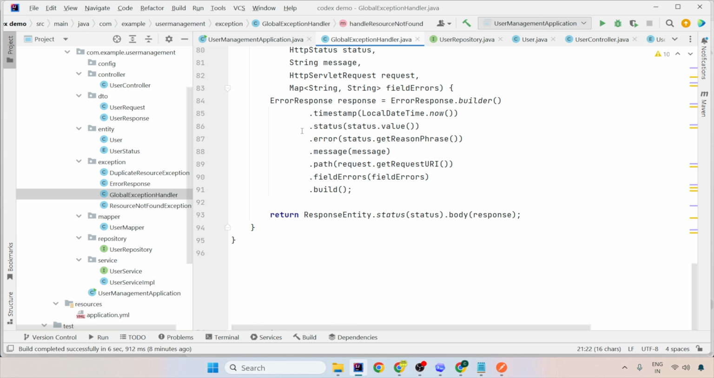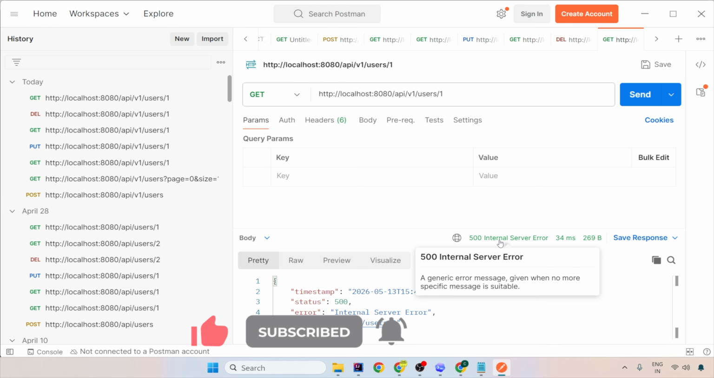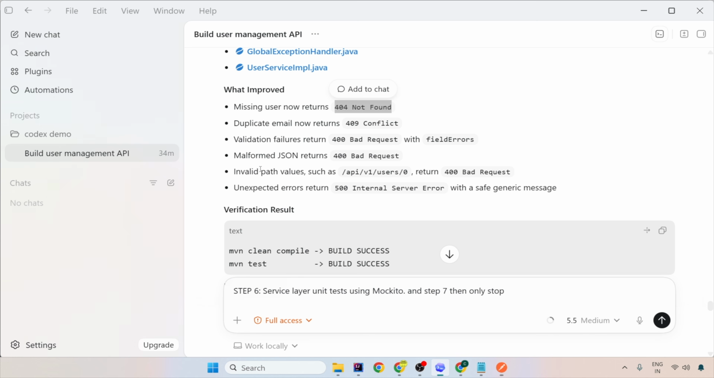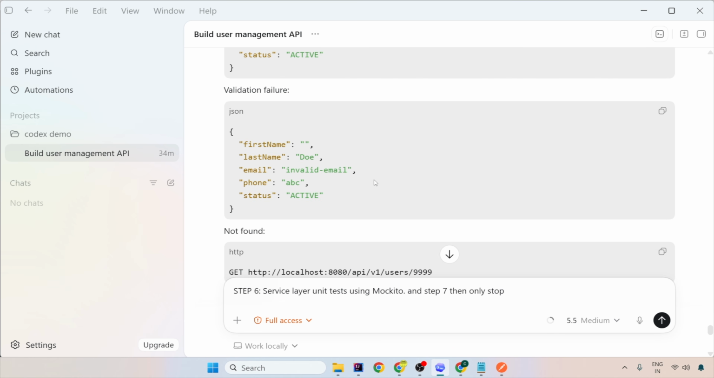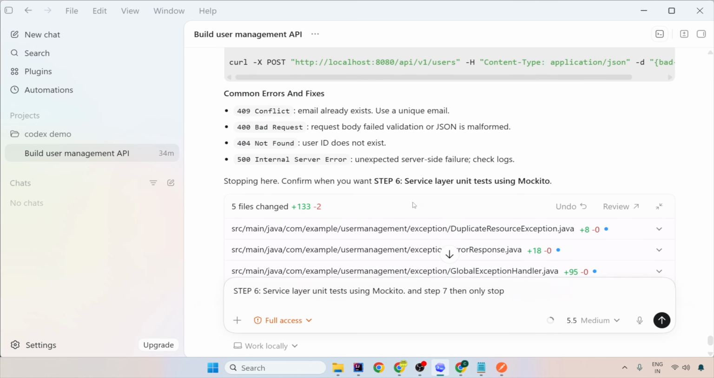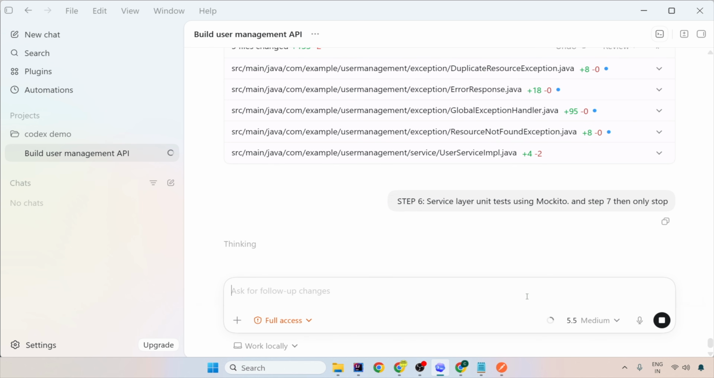Also now a missing user throws 404. Earlier, when I ran that command, it was getting a 500 internal server error when there was no user found. Now when the user is missing, it is going to throw 404. Now a duplicate email returns 409. Validations and all those stuff have been handled with a generic message. So this is the smoke testing that has been done, and these are the curls for testing. And these are the 5 files changed. Now let's continue with 7 and 6, and we will see that a lot of testing has been done.